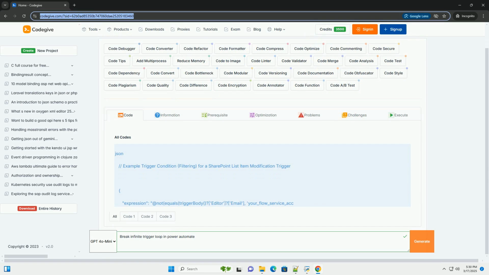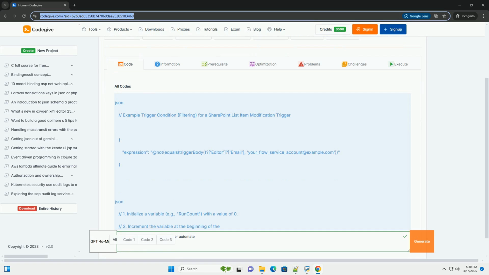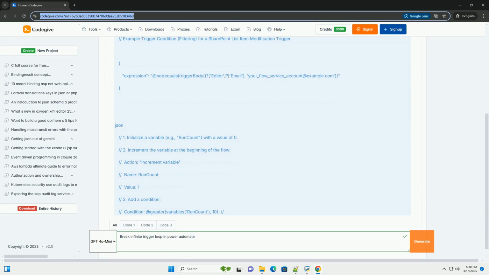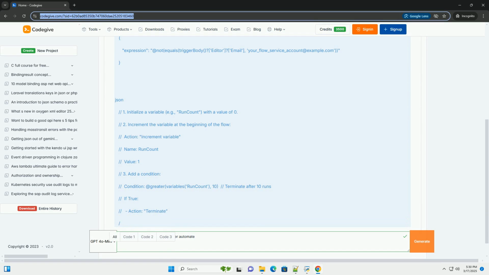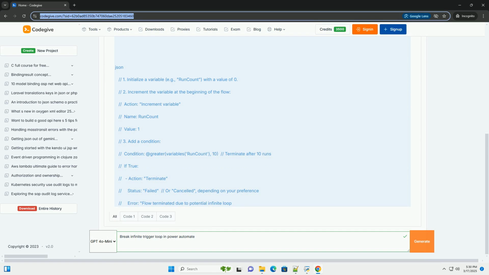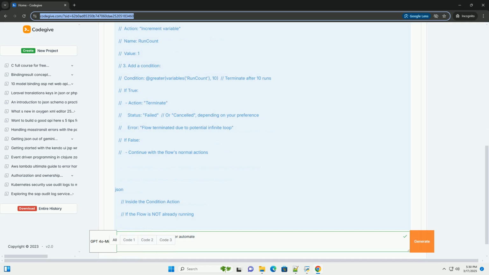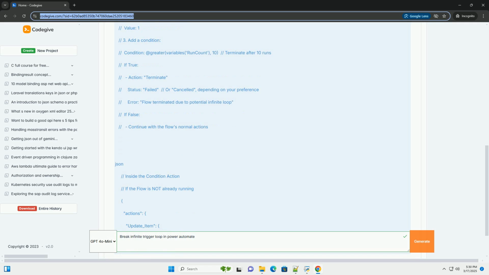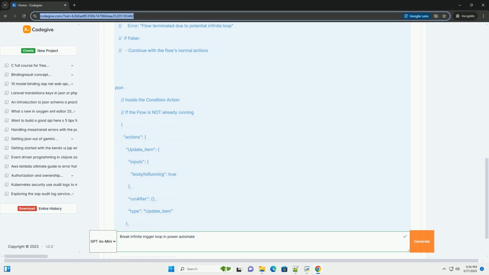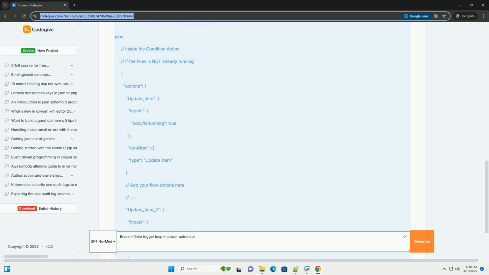Breaking Infinite Trigger Loops in Power Automate, a comprehensive guide. Power Automate, with its ability to automate tasks across various applications, can sometimes fall victim to infinite trigger loops. These loops occur when a flow's trigger condition is constantly being met by the flow's actions, causing the flow to retrigger indefinitely. This can lead to wasted resources, exceeded API limits, and frustration.